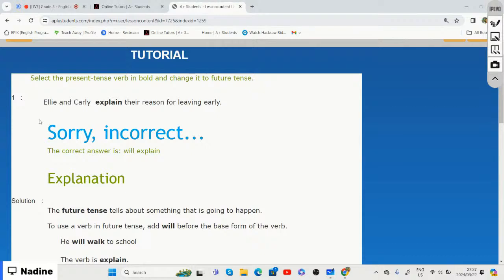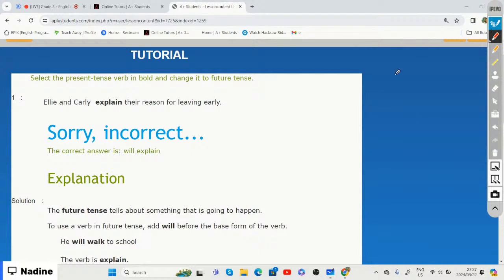All right, so if we look at our sentence, we need to change that sentence to the future tense, and then we can say, Ellie and Carly, there's our verb. So just in front of the verb, I'm going to show that the word will needs to come in front of that verb. So Ellie and Carly will explain the reason for leaving early.